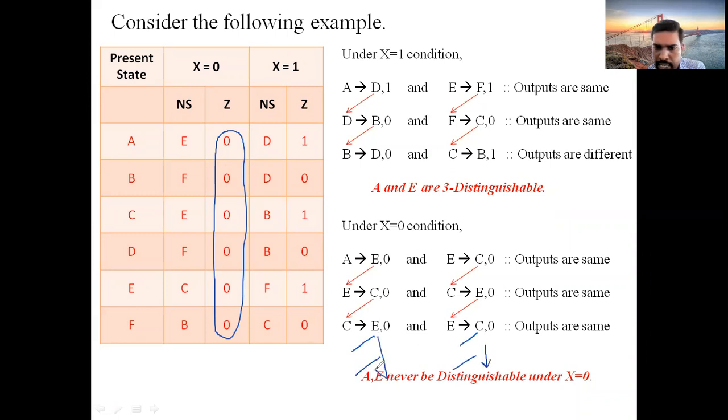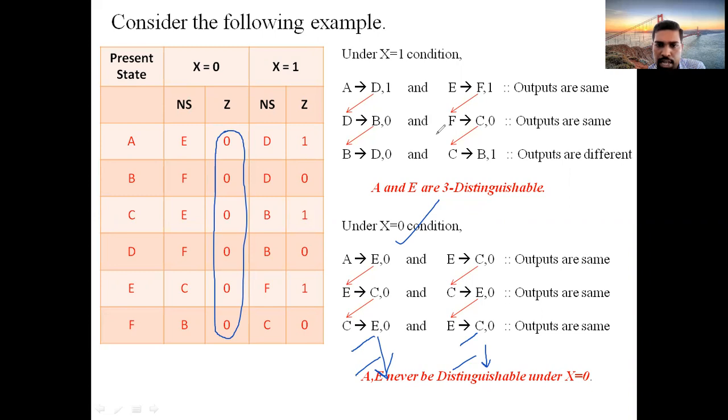There will be no ending for this process under x equal to 0. Because if you observe the output column of x equal to 0, all the values are same. So if all the values are same, for any condition, you won't get different outputs. At any event, you won't get different outputs on x equal to 0.